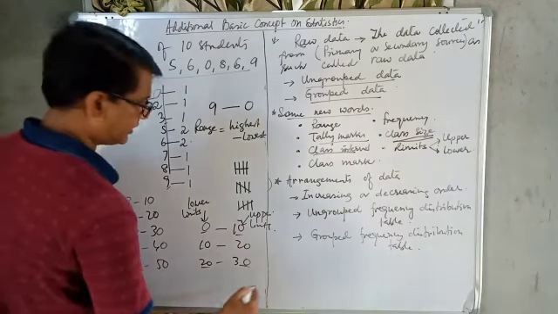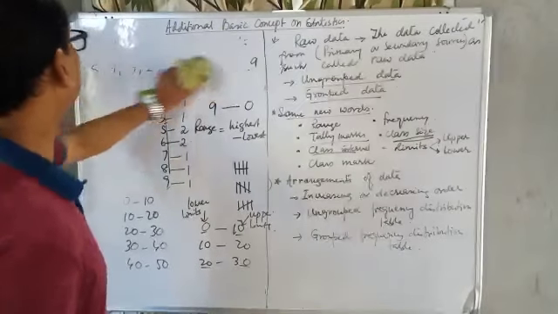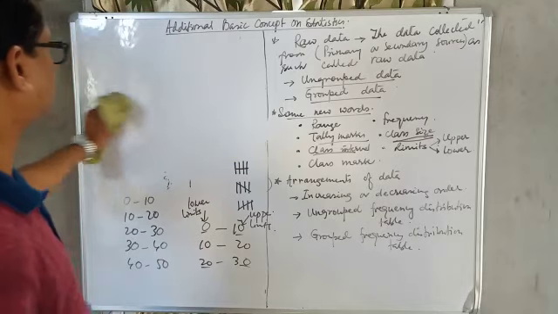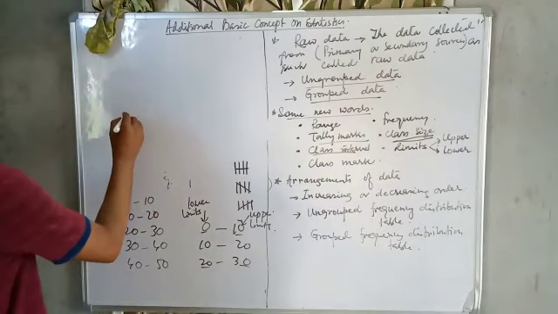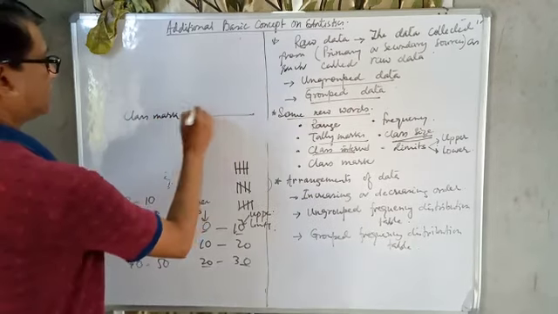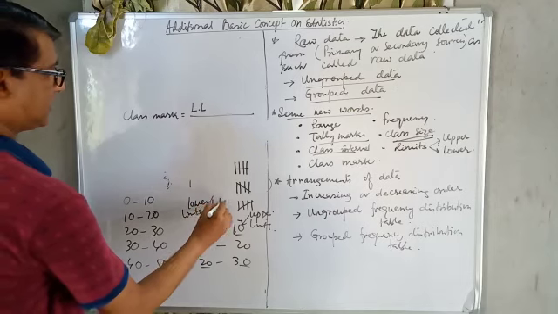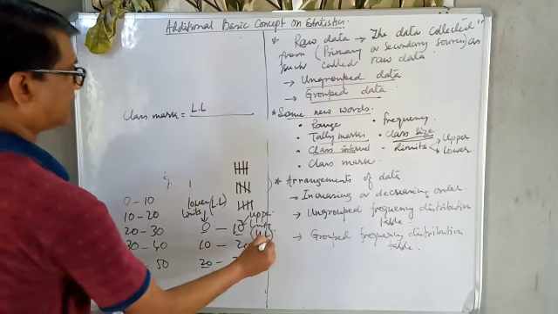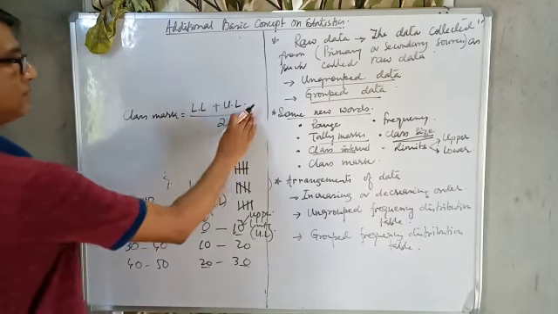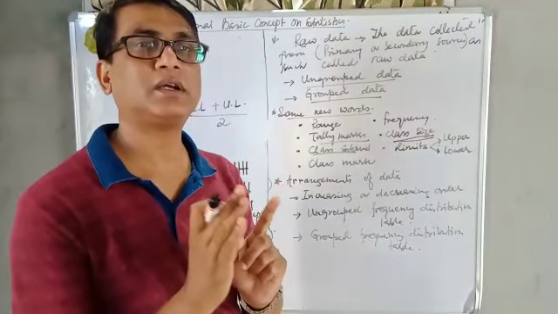Okay? Class marks. Class mark is nothing but the average of lower limit and upper limit. Or you can say class mark is equal to lower limit, shortly LL, plus upper limit, UL, divided by 2. Or simply you have to keep in mind that the class mark is the middle of each class interval.